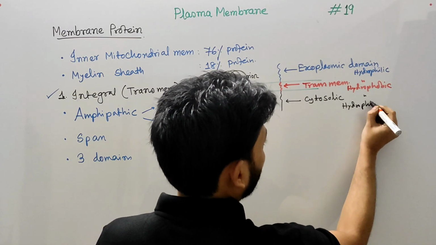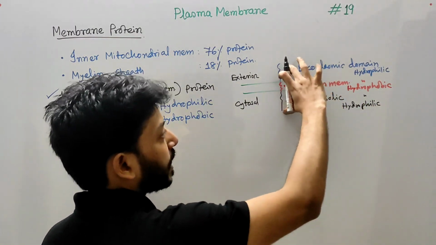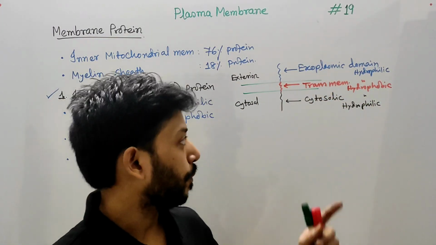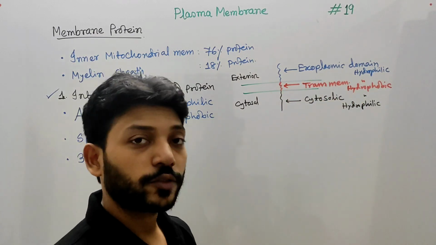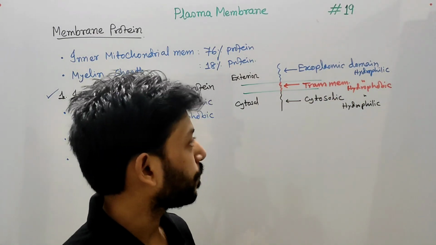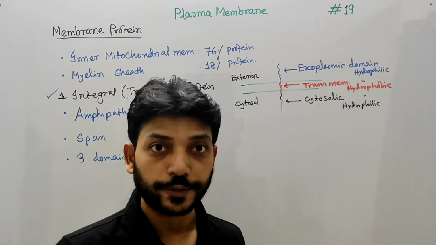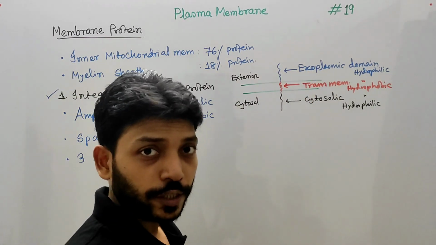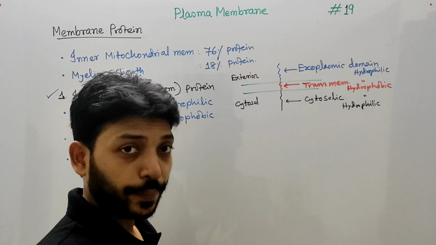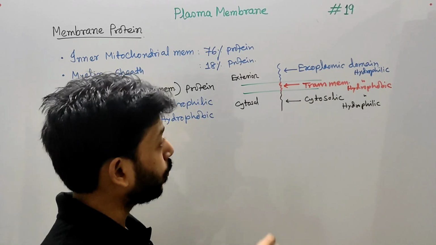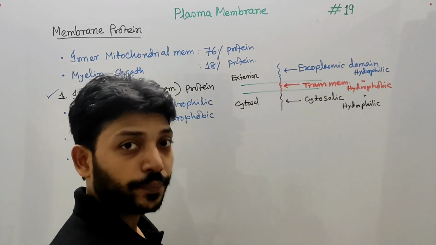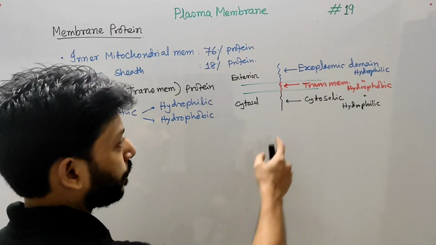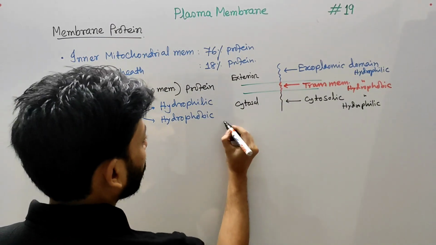So both the inside and outside domains are water loving, but the transmembrane domain is hydrophobic, water fearing in nature. Now, this portion is very important for integral membrane proteins, so I will talk in more detail about this domain. The first point we can remember about the transmembrane domain.